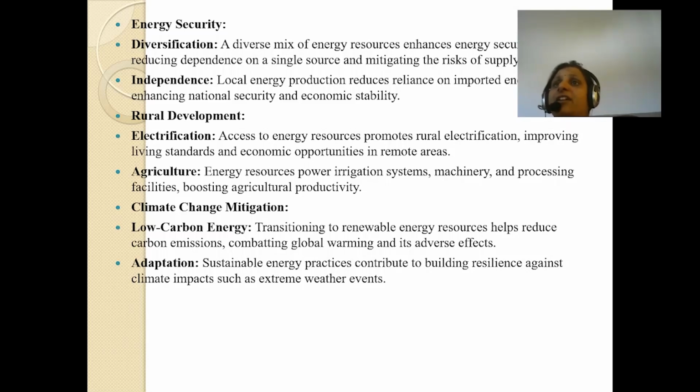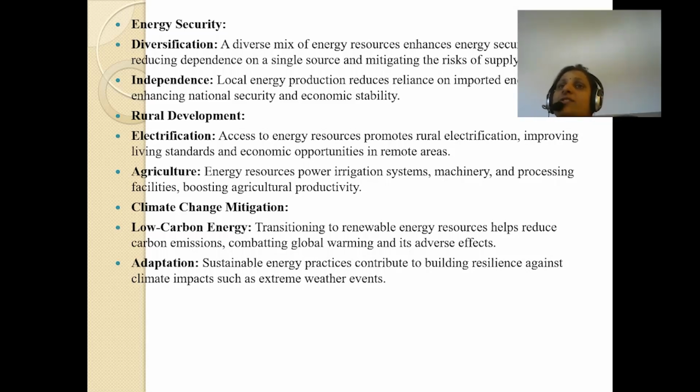Energy resources power irrigation systems, machinery, and processing facilities, boosting agricultural productivity. It means this energy also helps in promoting agricultural productivity, because it helps the power irrigation system, it helps the machinery, it helps the processing facilities. So that is all about power irrigation systems, machinery and processing facilities.